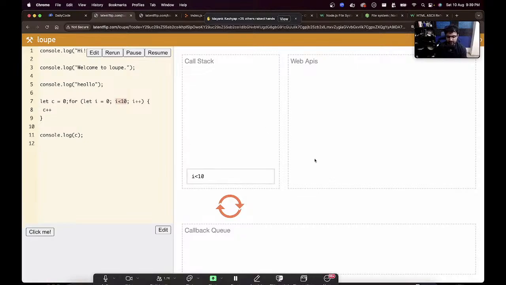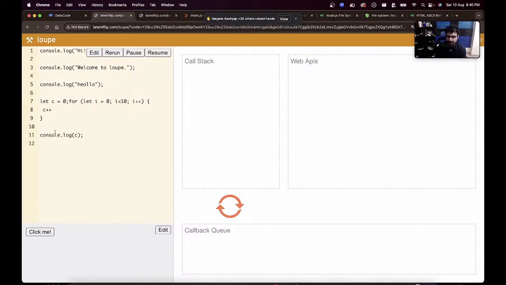10 iterations of code will run. Let's wait for 10 iterations to happen. Notice nothing happens here. Actually, C++ also runs, I++ also runs, the visualization just shows one thing. Last, this ran.